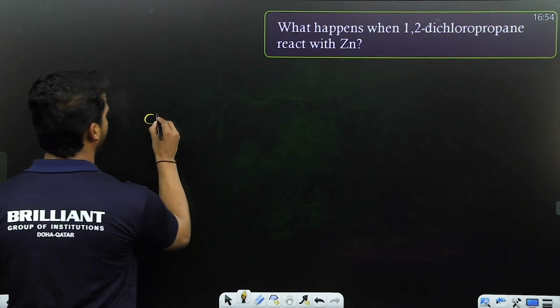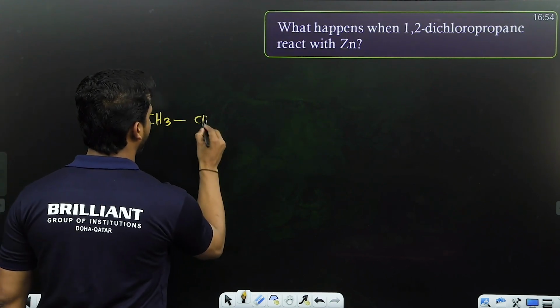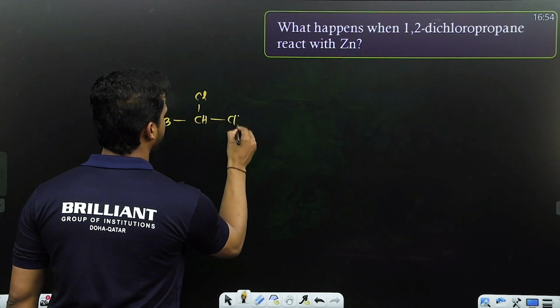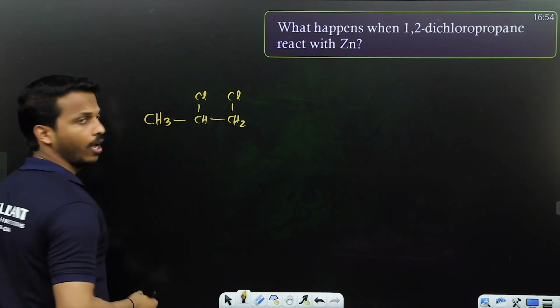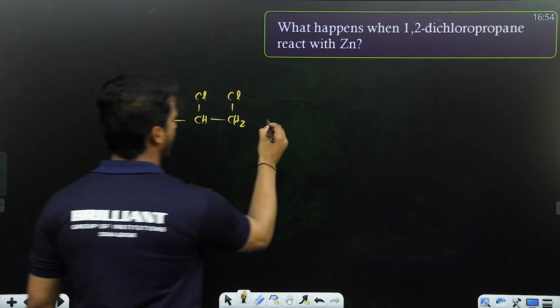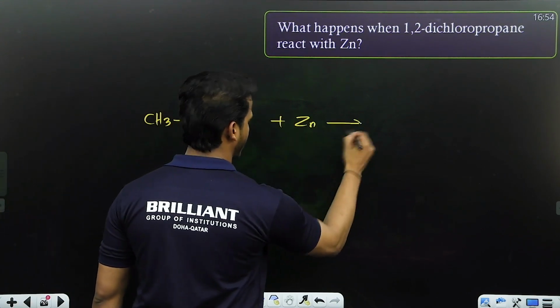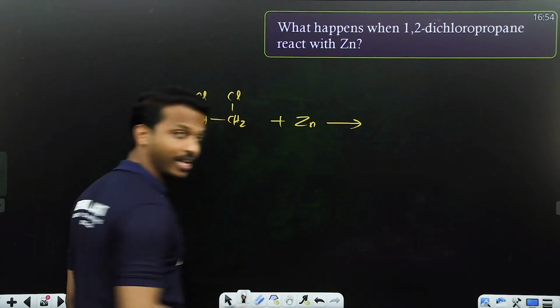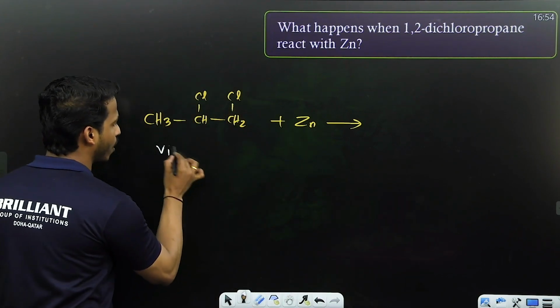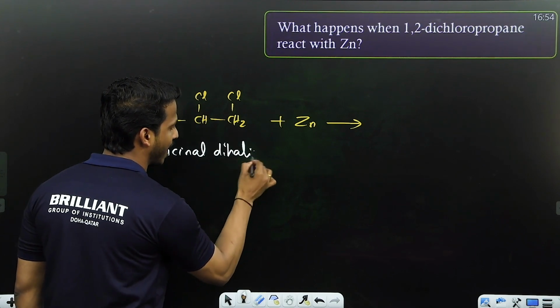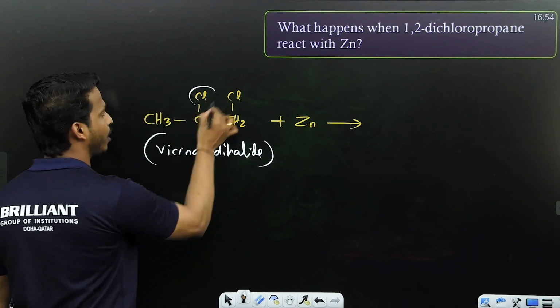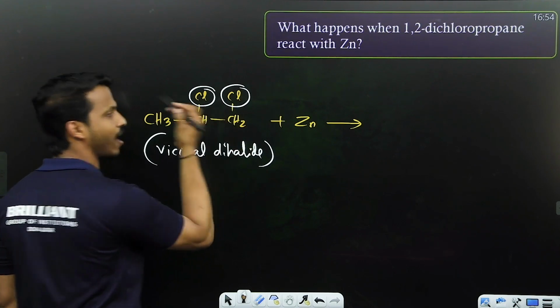Next. What happens when 1,2-dichloropropane reacts with zinc? Let me draw the structure. You may get the reaction very fast. This is also a preparation of alkene. This is called a vicinal dihalide. What do you mean by vicinal dihalide? Vicinal dihalide means two halogens are on adjacent carbons.